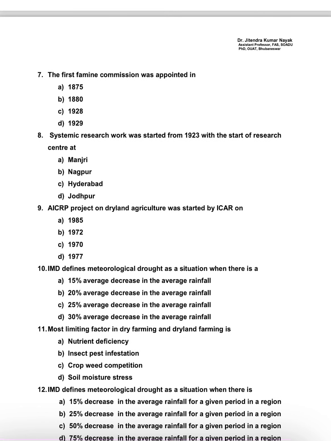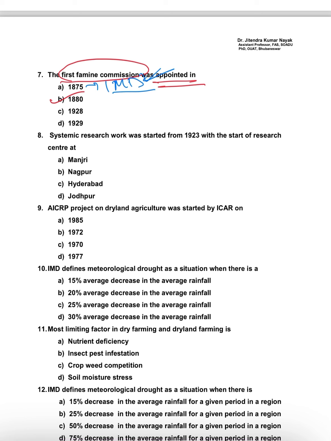Then next question, most important question. The first famine commission was important in, the answer will be 1880. If we see what happened during 1875, here the Indian Meteorological Department, IMD, was established. Very much frequently asked question.